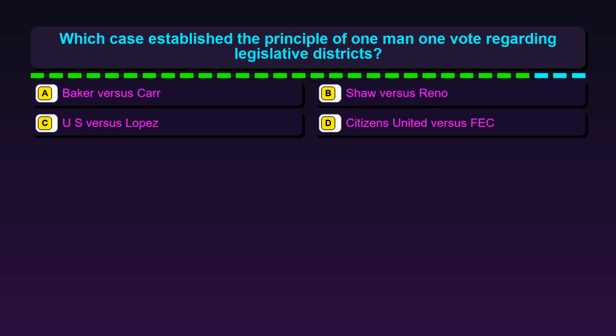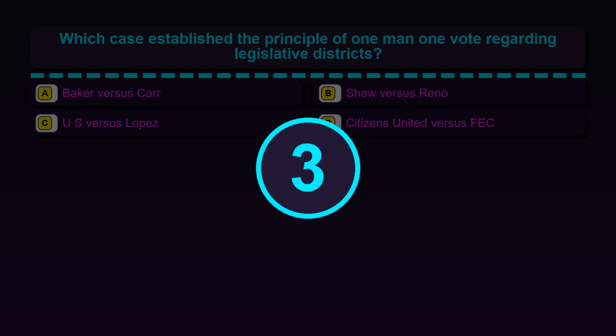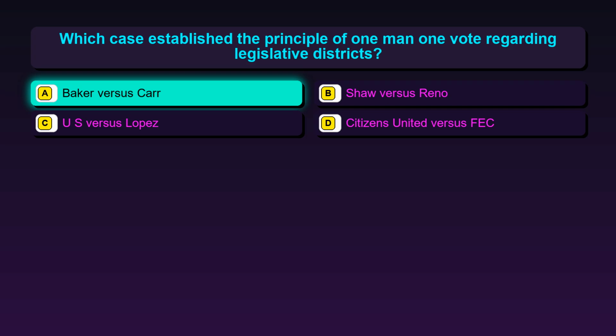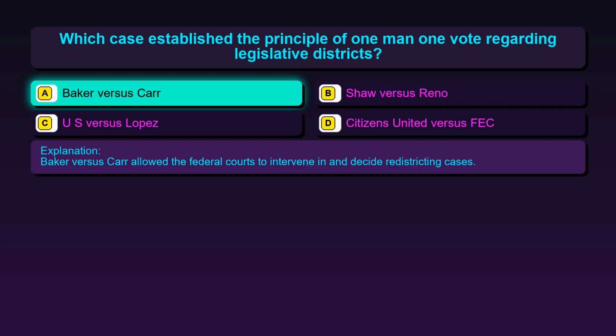Question 100. Which case established the principle of one man one vote regarding legislative districts? Option A, Baker v. Carr. Option B, Shaw v. Reno. Option C, U.S. v. Lopez. Option D, Citizens United v. FEC. The correct answer is option A, Baker v. Carr. Baker v. Carr allowed the federal courts to intervene in and decide redistricting cases.